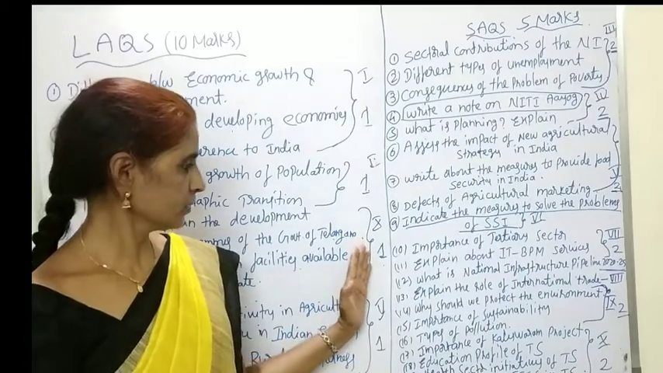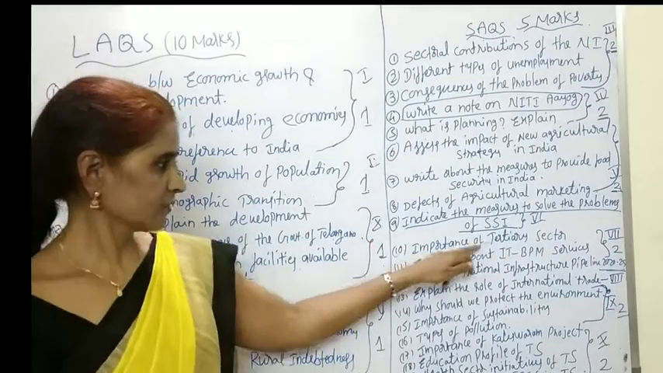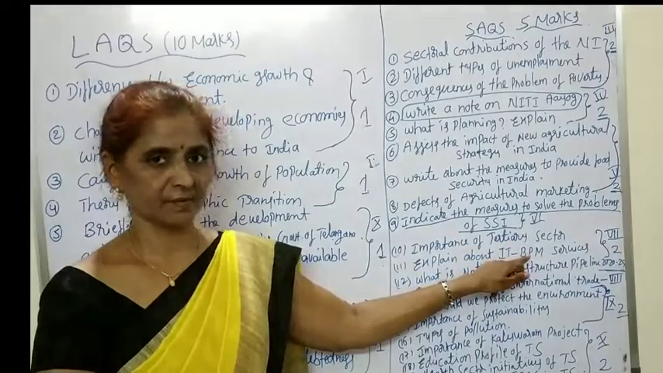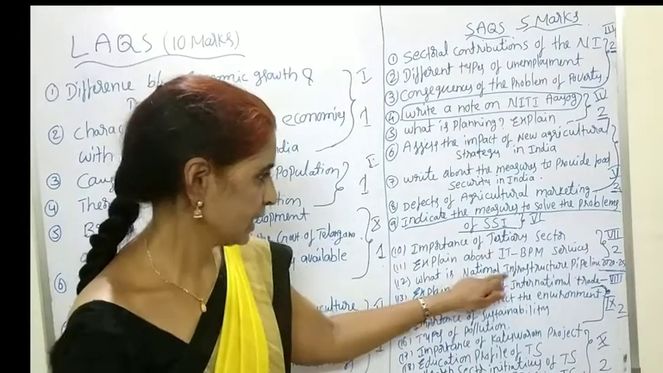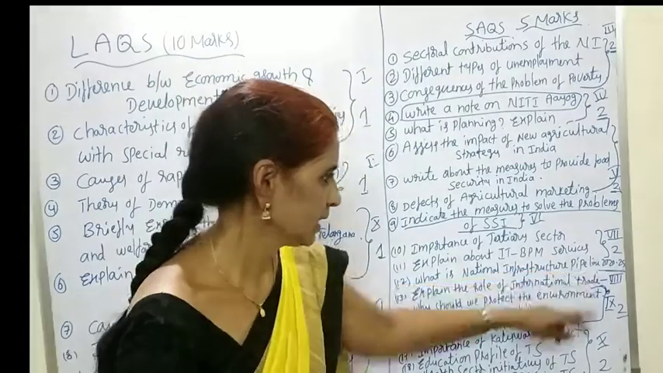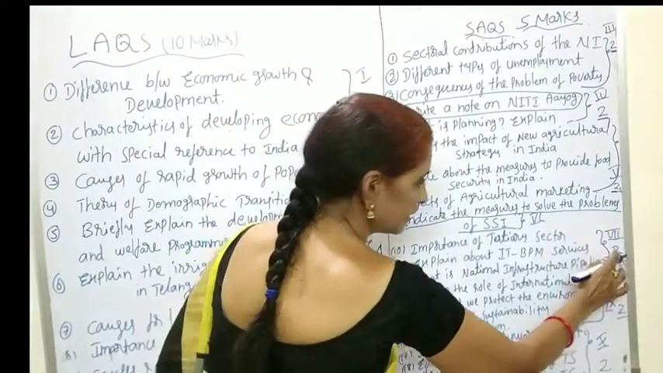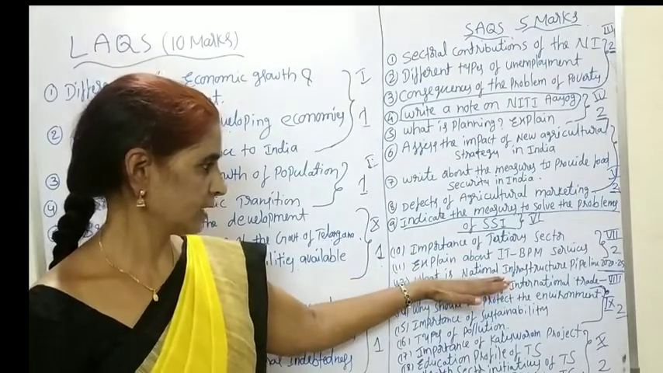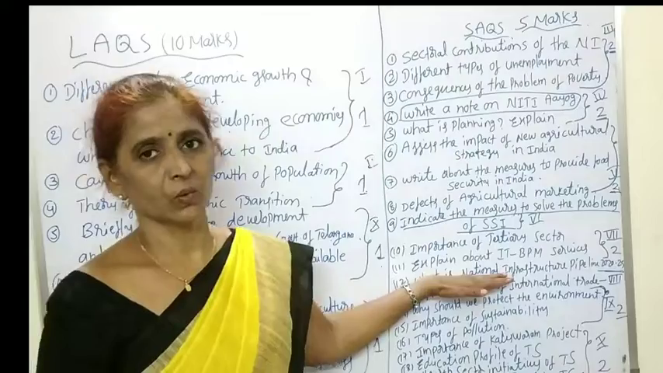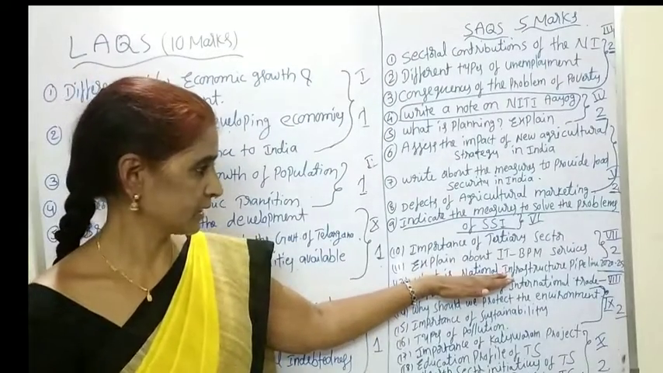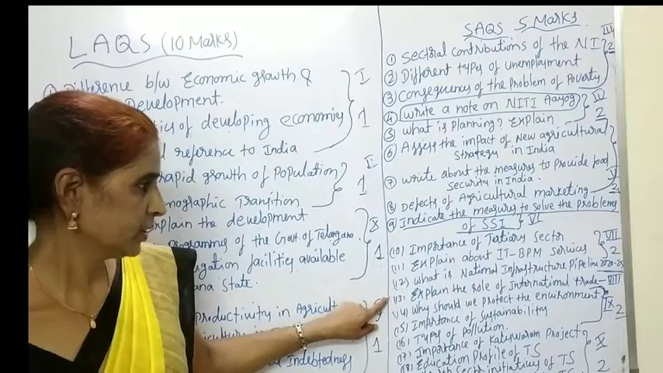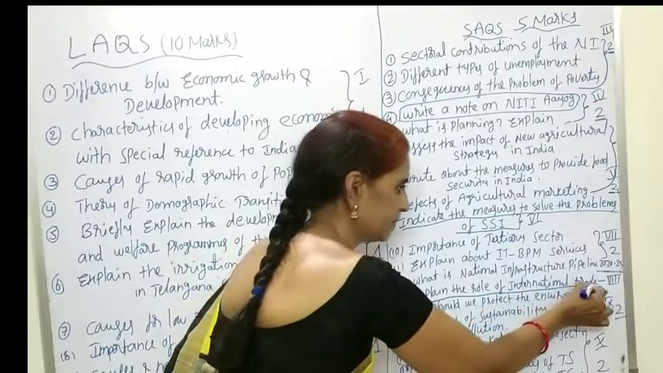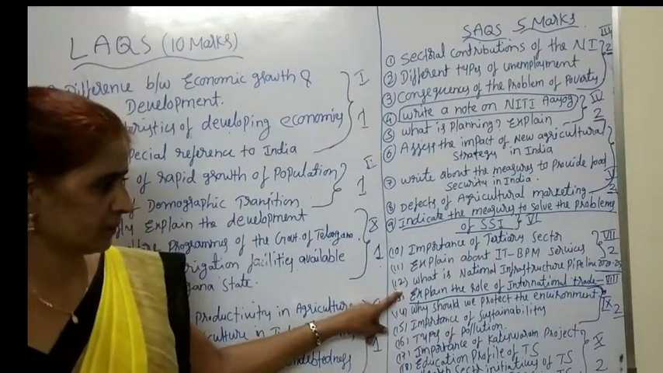The next one, children, coming to the 7th unit, importance of tertiary sector. Explain about IT BPM services and what is National Infrastructure Pipeline 2020-25. Okay, by studying these three answers, importance of tertiary sector, IT BPM services and National Infrastructure Pipeline, you will get 2 questions in the final examination from these three. And next, from the 8th unit, 3 questions are there, but the most important is explain the role of international trade. It is also a compulsory question.